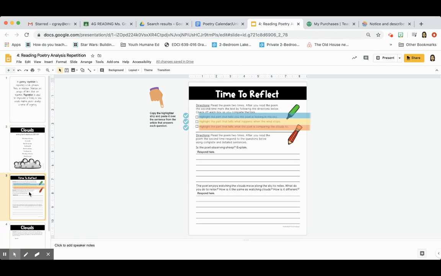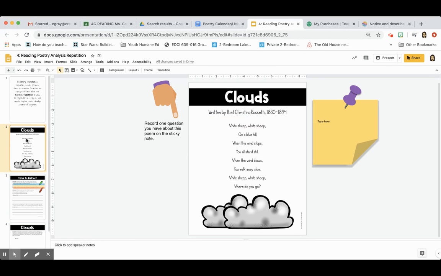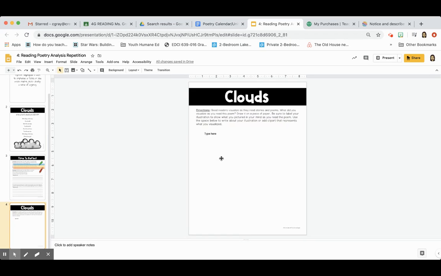So, and then here again, it says read the poem 2 times, highlight the part that's telling you what's in the sky. So you guys can read this and use this highlighted piece. Remember, you're going to do this, edit, copy, and then you're going to go up here and say edit, paste to put the highlighting part where you want to, and then you're going to change the size.